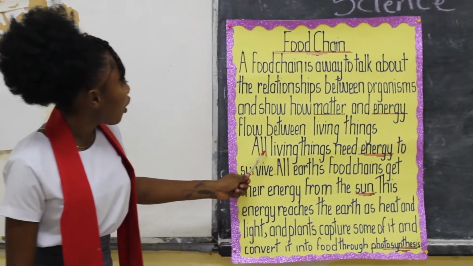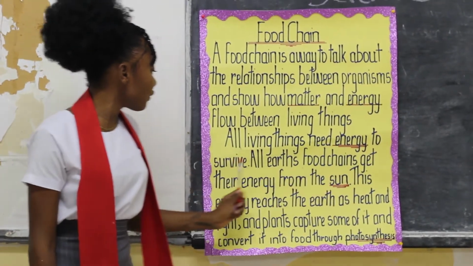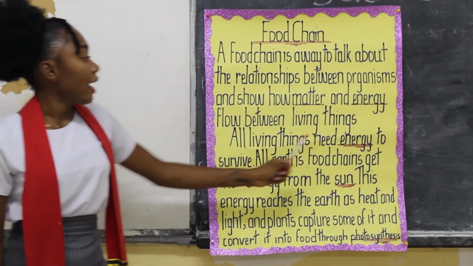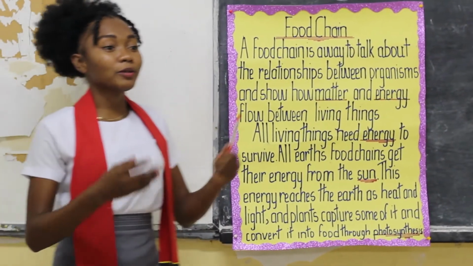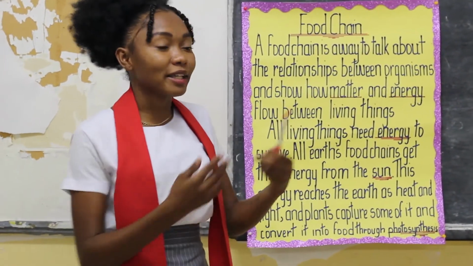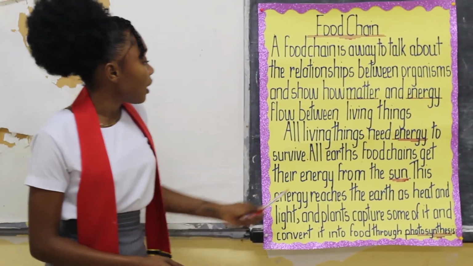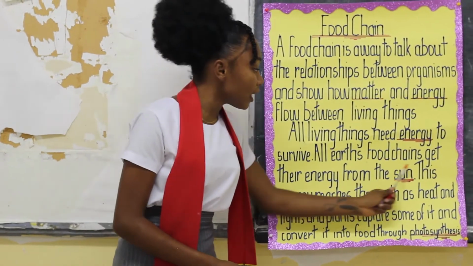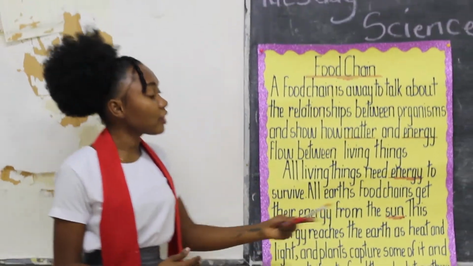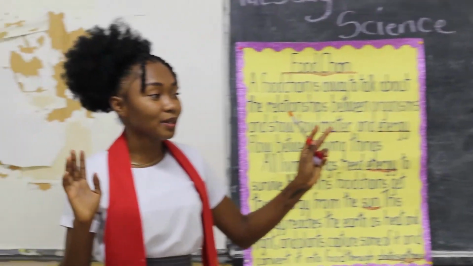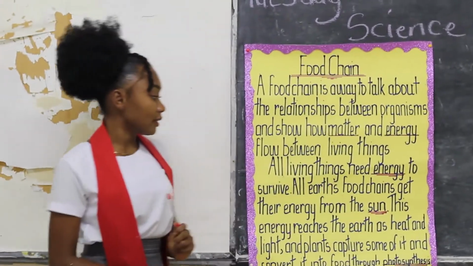Let's go on. All living things need energy to survive. What do they need? Energy. If you don't have energy, you will fall down and die, or you won't have the strength to get up and make something to eat. So you need energy to survive. All the food chains on Earth get their energy from what? Can anybody tell me? Very good. They get the energy from the sun.